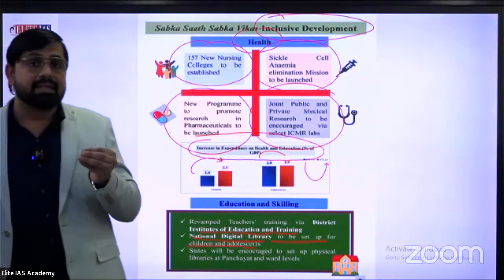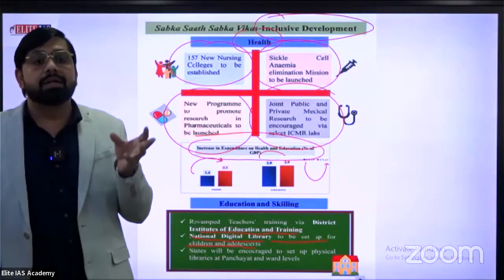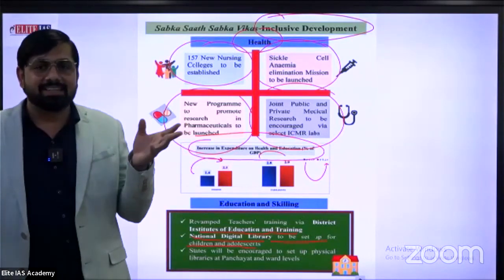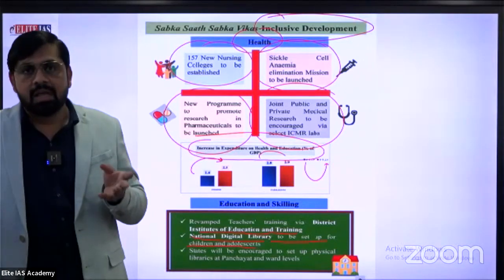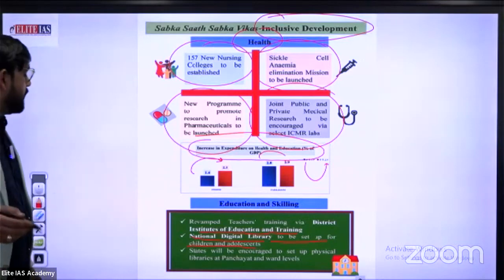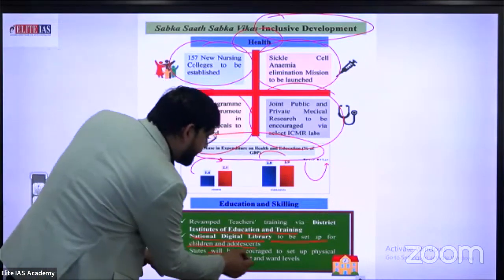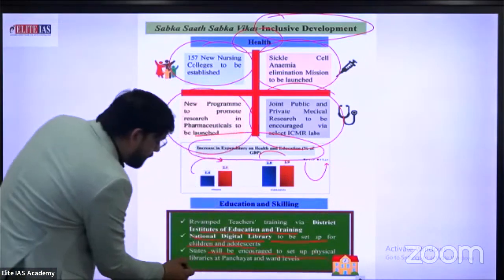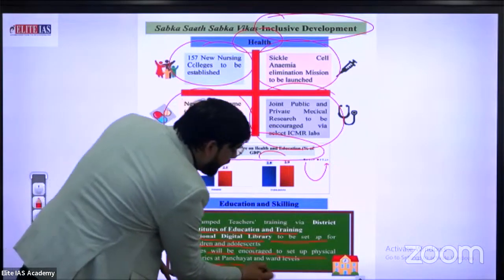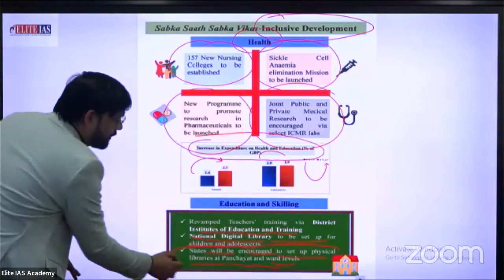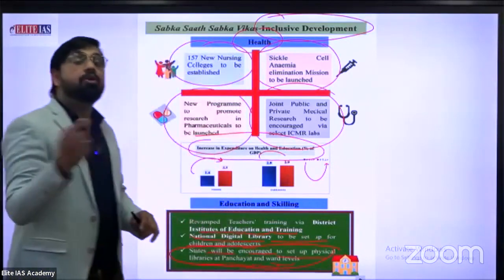It improves the learning capacity of students, especially teenagers, I think 14, 15, 16 year old students. This is a great effort by the government. States will be encouraged to set up physical libraries at panchayat and ward level. What an excellent effort, a library at panchayat level.